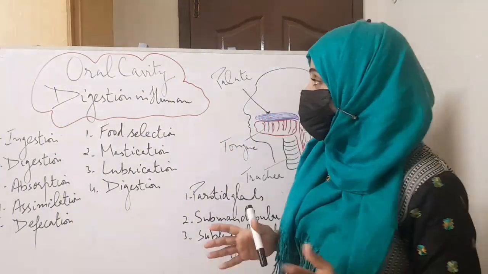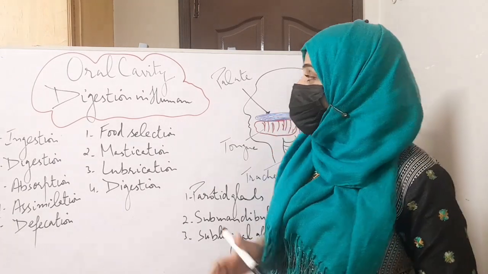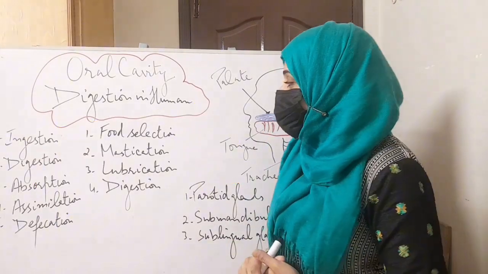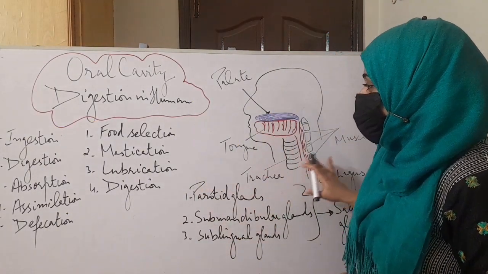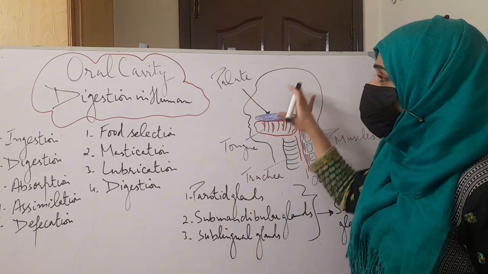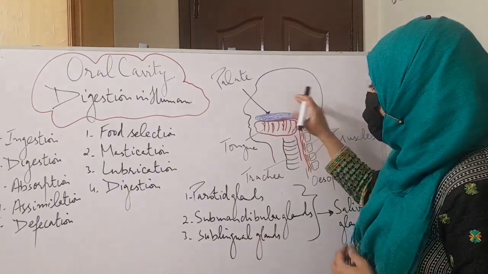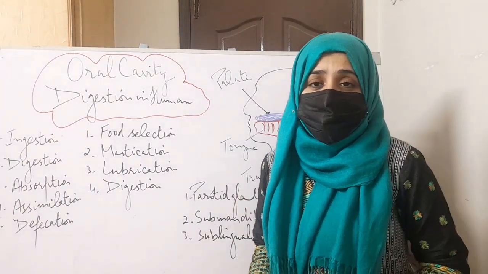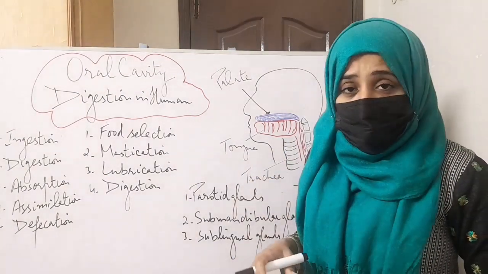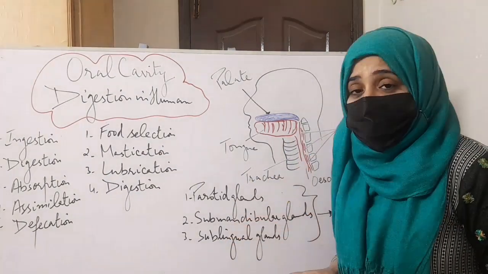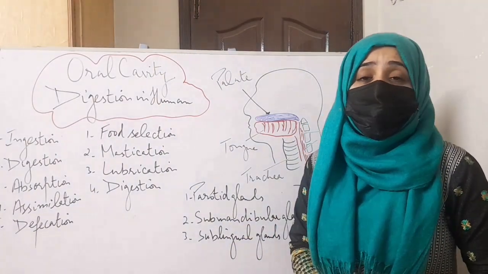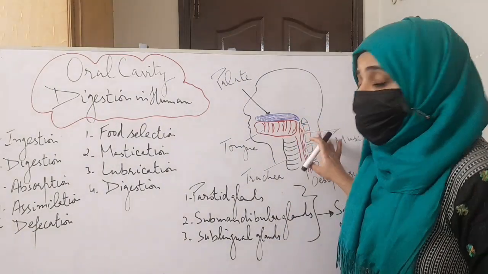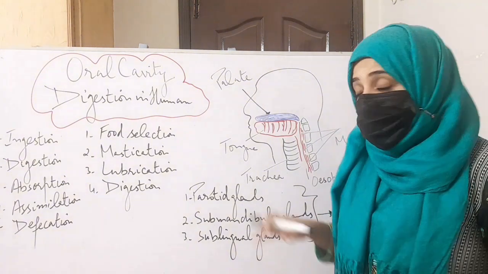After food selection, the second function of the oral cavity is mastication, or chewing or grinding of food into smaller pieces. If we look at the generalized diagram, the oral cavity is provided with teeth, tongue, palate, cheeks, and jaws, and mastication is brought about by the teeth. The reason for this grinding is that larger pieces cannot pass through the esophagus, and enzymes cannot act on larger pieces of food. They require smaller pieces with a large surface area. Food is broken down or ground by the teeth.